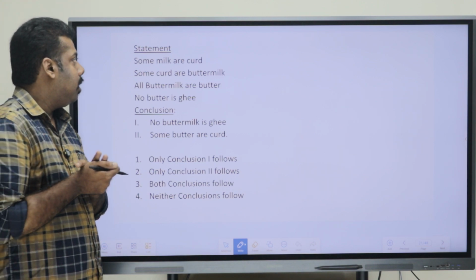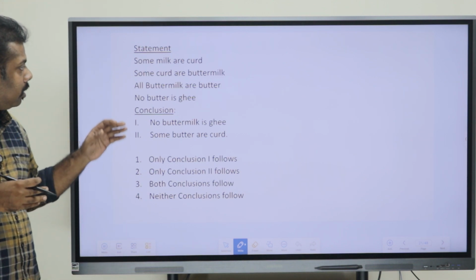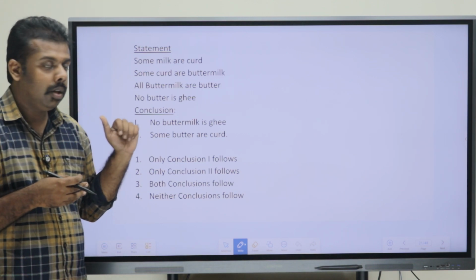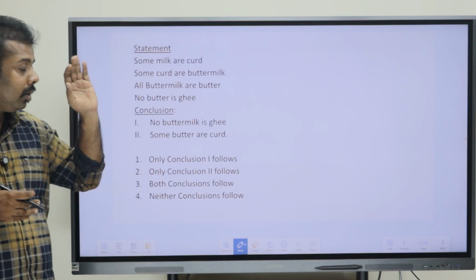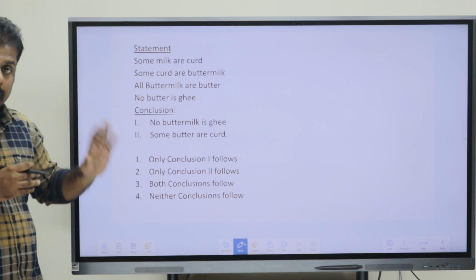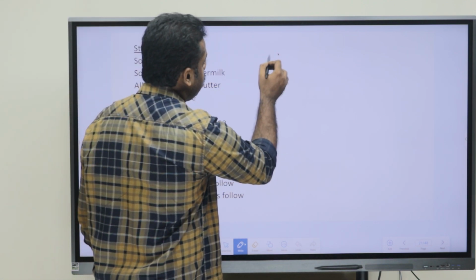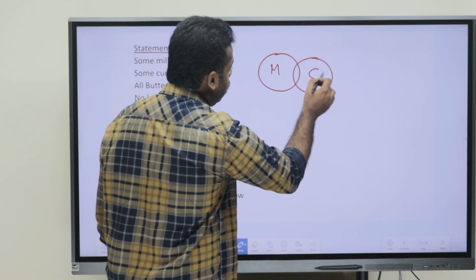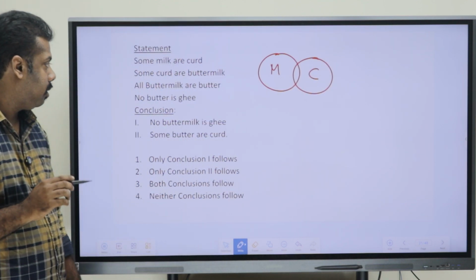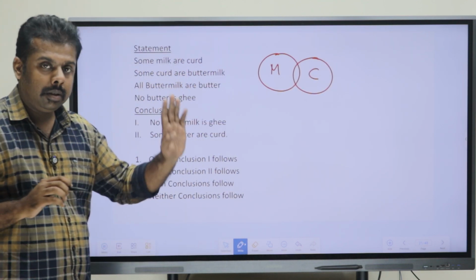Now moving to the statements, here they have given 4 statements. Just drawing it, the first statement they have given is that some milk are curd. So we can draw that milk and curd are connected using the some relation. Now, some curd are buttermilk.